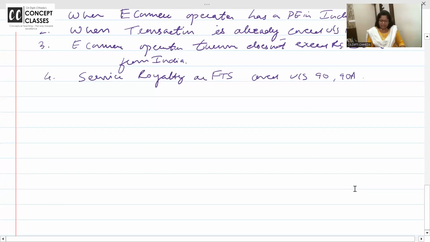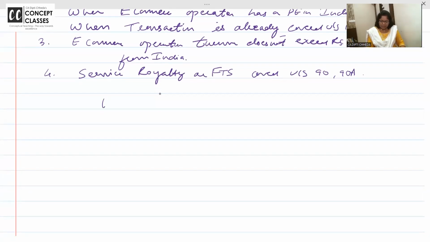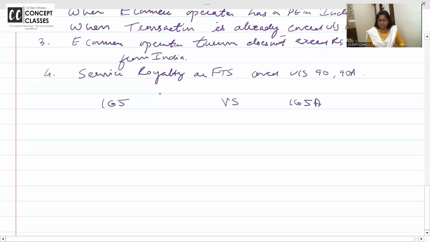Before we go on to the theory and the question answers also, of course. Theory बाद में करेंगे, थोड़ा सा question answer करेंगे. उसके पहले ना एक comparative लिखना है. Dear students, एक बार लिख लो. This is just for your understanding. 165 versus 165A.